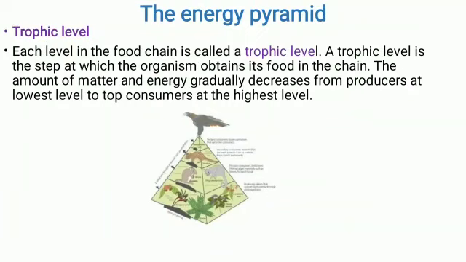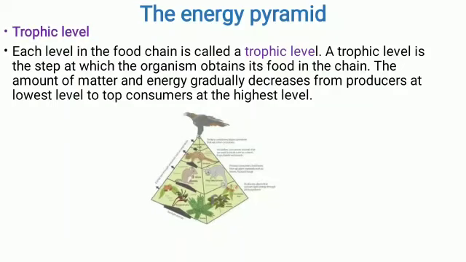Next topic is energy pyramid. Trophic level. Each level in the food chain is called a trophic level. A trophic level is the step at which the organism obtains its food in the chain. The amount of matter and energy gradually decreases from producers at the lowest level to top consumers at the highest level. So it goes on decreasing.